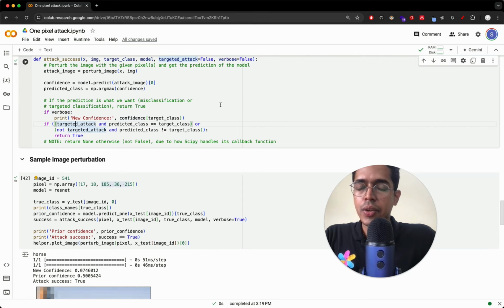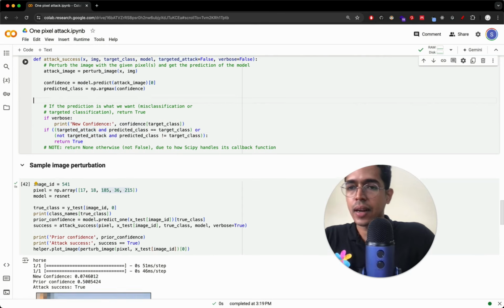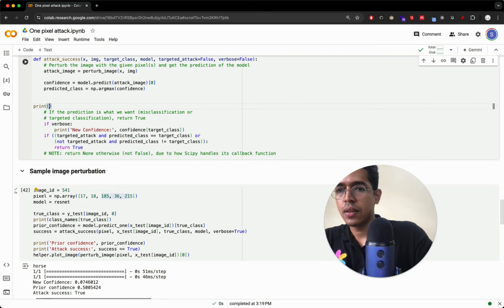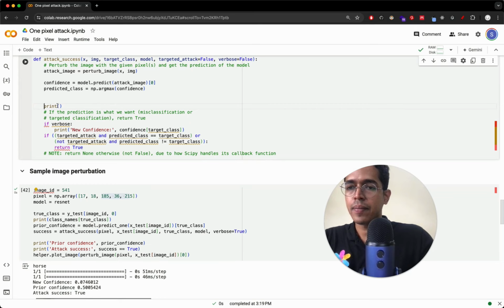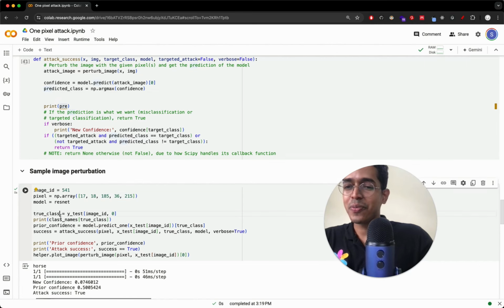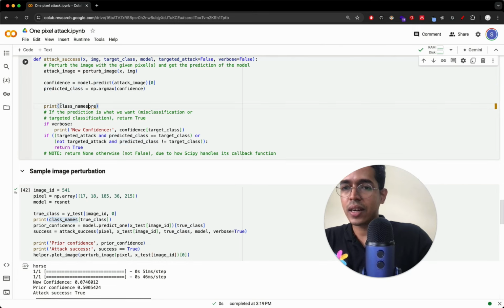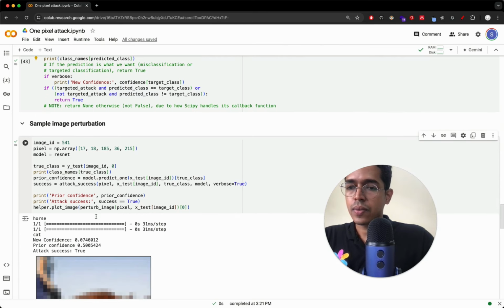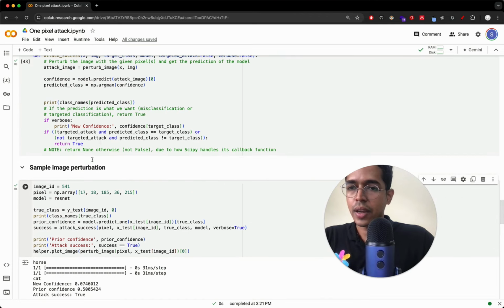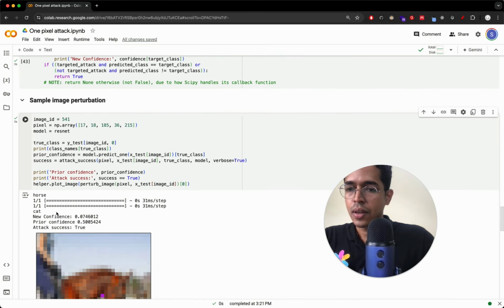So one more thing you can do here is you can print the predicted class. So print class names of predicted class. We can print this to see what class the new modified image is being predicted as. I hope we can see that here. Okay, I think we have to print class name, new confidence.